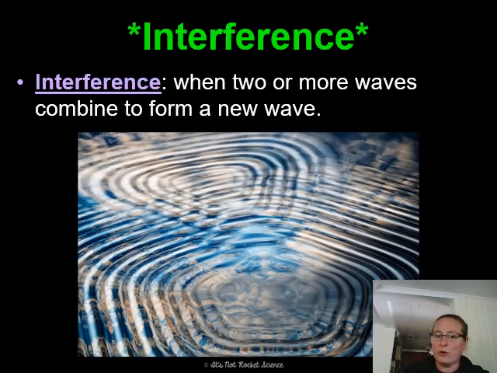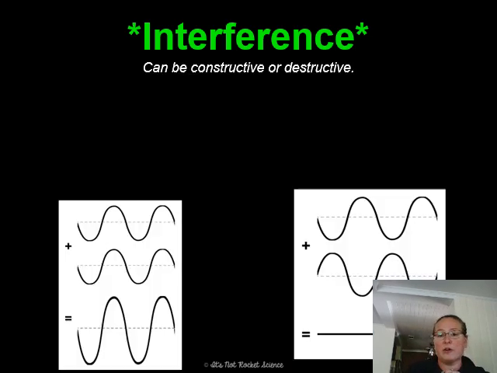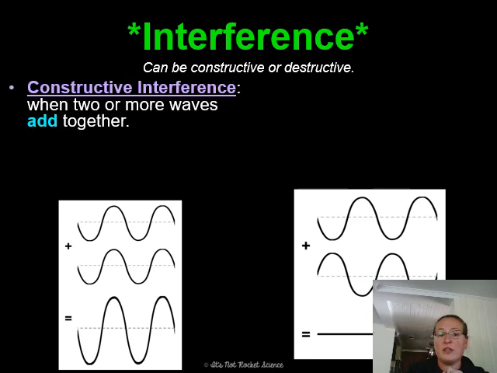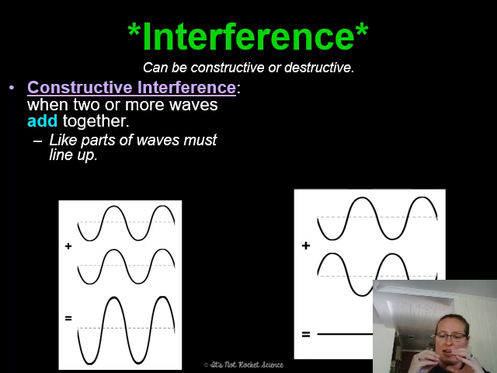Interference. This is a really cool one. That's when two waves come together to form a completely new wave. There are two kinds of interference: constructive and destructive. Constructive interference is when two or more waves are added together and basically make a bigger super wave. The like parts of the waves must line up, so they must kind of stack into one another, almost like an egg crate, and then they come together and form a bigger wave.